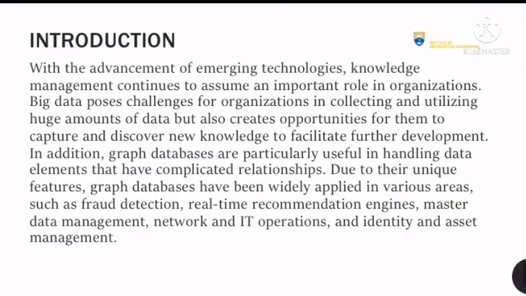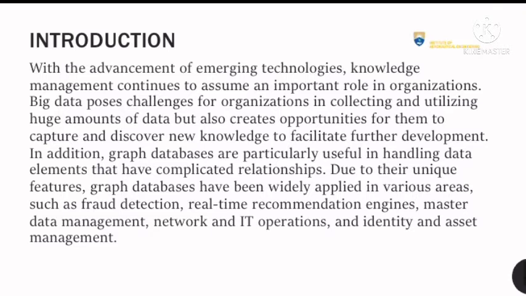Introduction. With the advancement of emerging technologies, knowledge management continues to assume an important role in organizations. Big data poses challenges for organizations in collecting and utilizing huge amounts of data, but also creates opportunities for them to capture and discover new knowledge to facilitate further development.